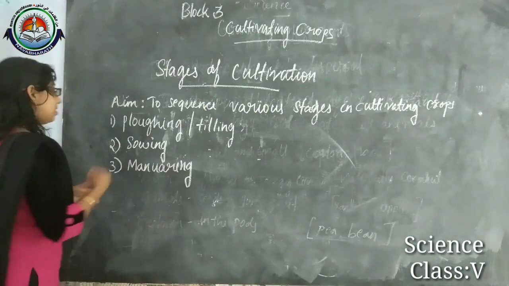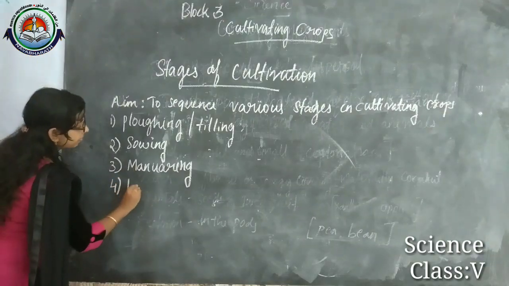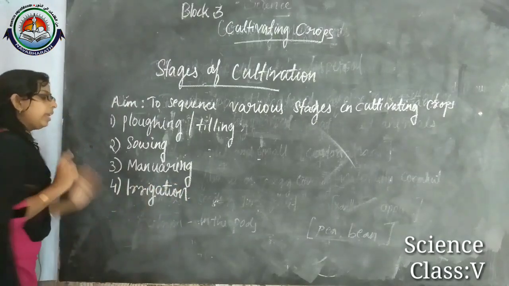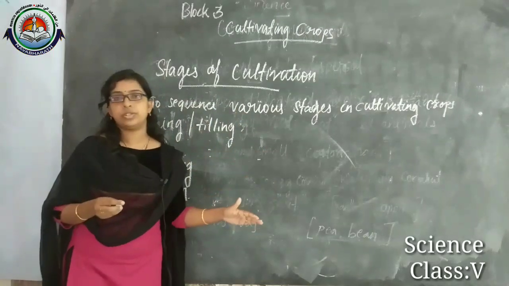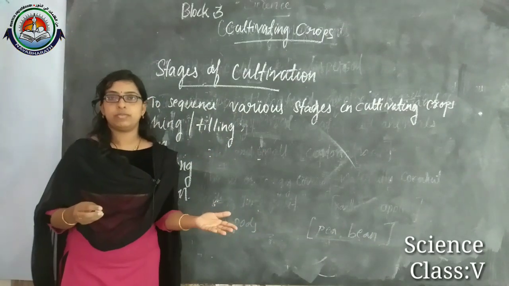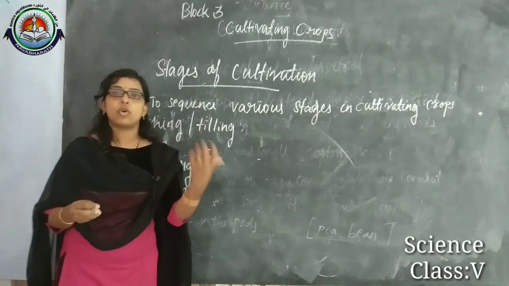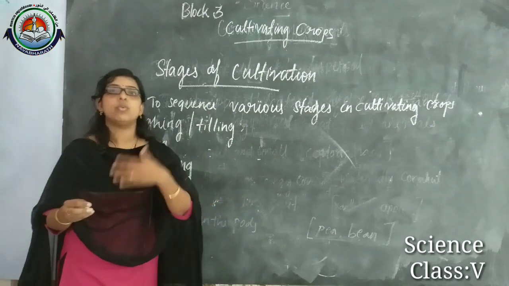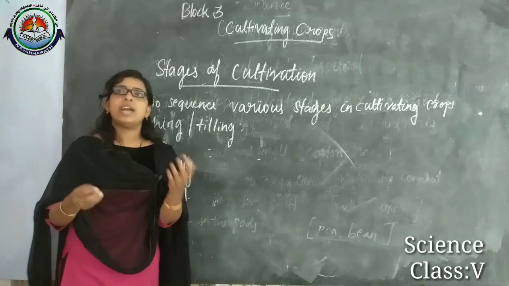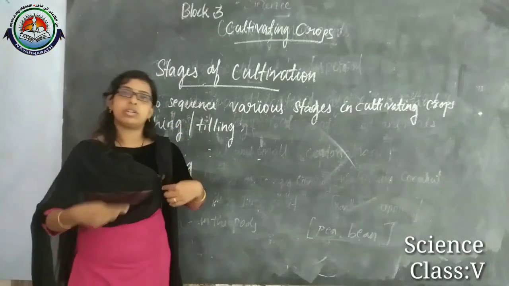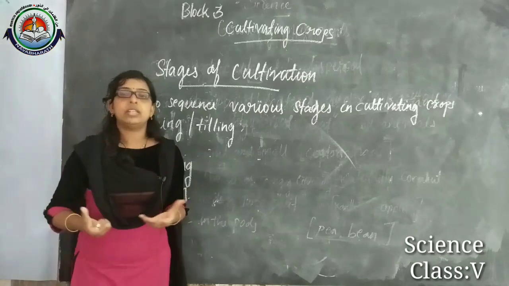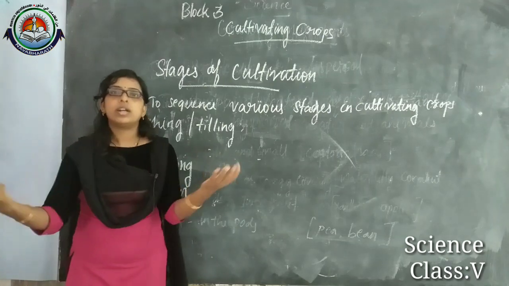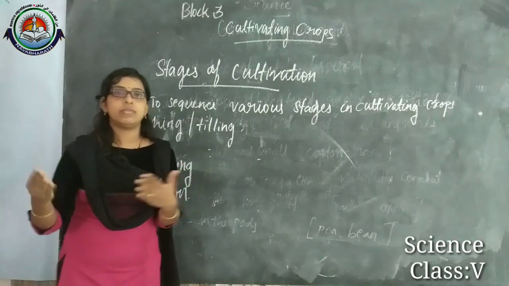Okay, and the next one is irrigation. The fourth step is irrigation. Irrigation means watering the field where the crops are growing. We have to water that field properly. How much water do we need? That actually depends upon the type of soil, the type of crops, and the climate. On that basis the watering will depend.